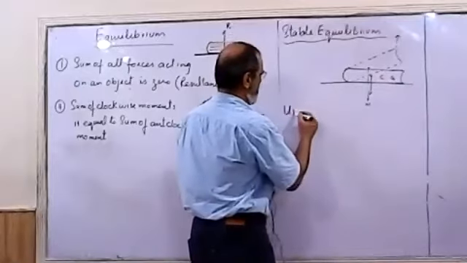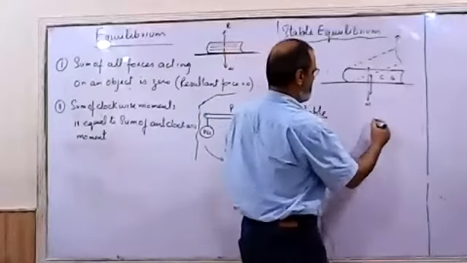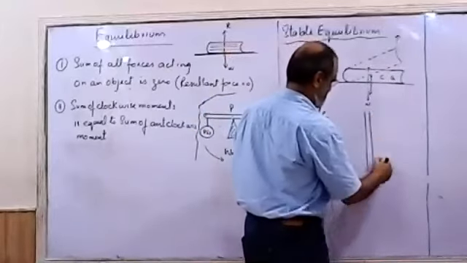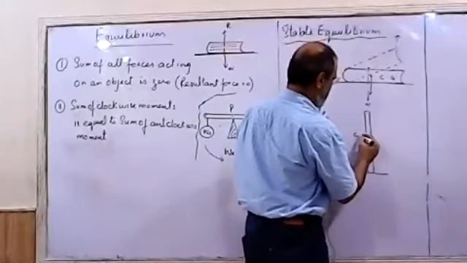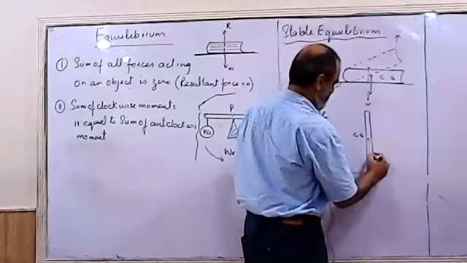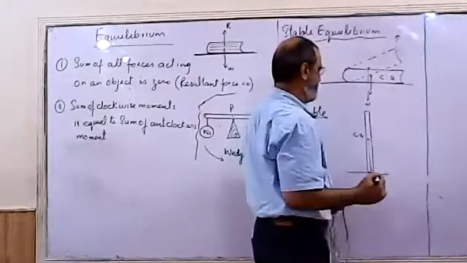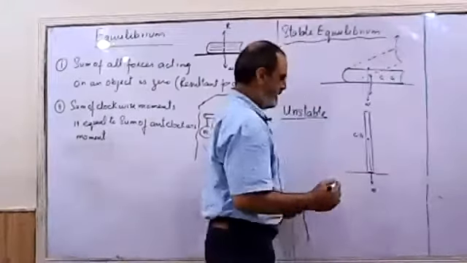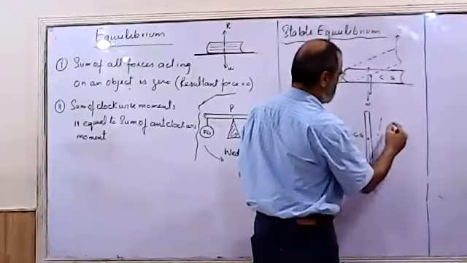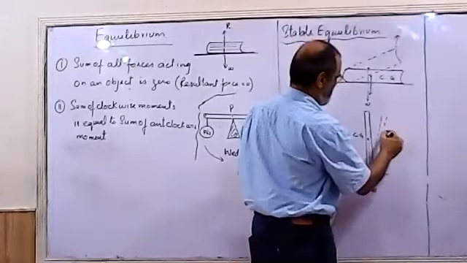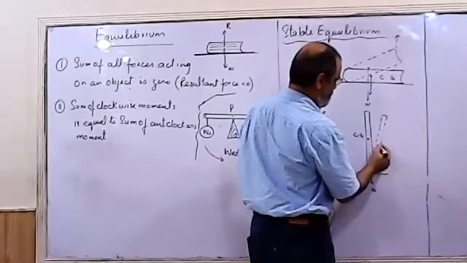Secondly, unstable. In unstable equilibrium, if I consider a rod, its center of gravity, weight is acting downward, passing through the base of the rod. In this case, if I displace it a little from its position by applying a force, its center of gravity goes to a new position.